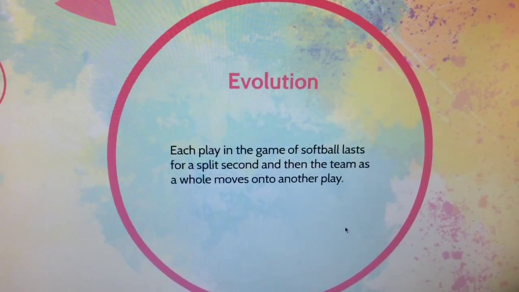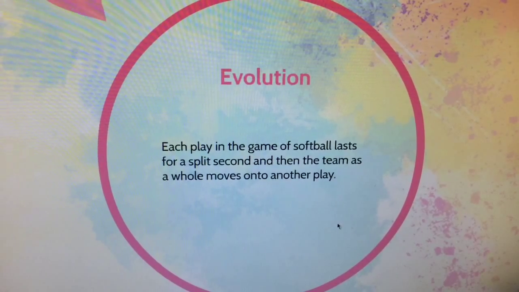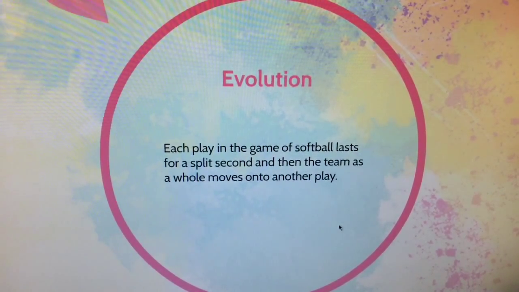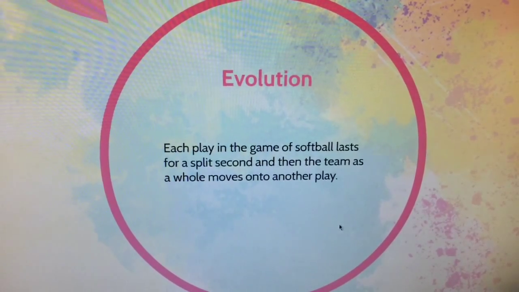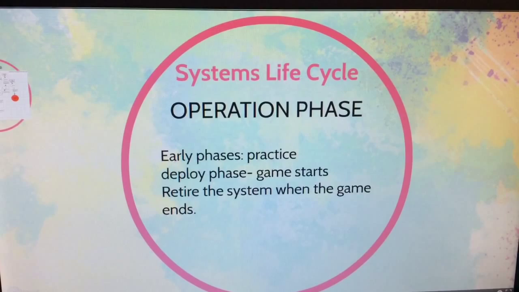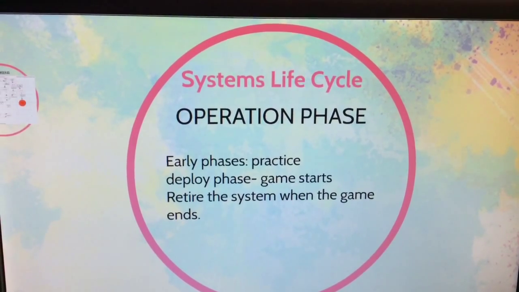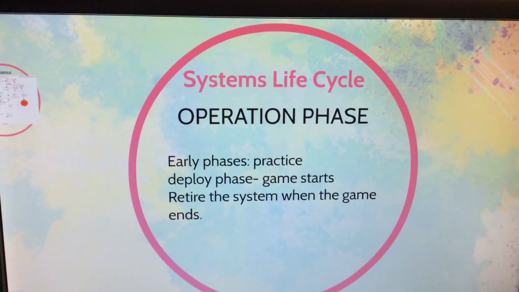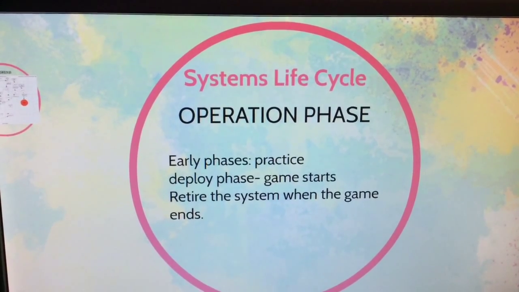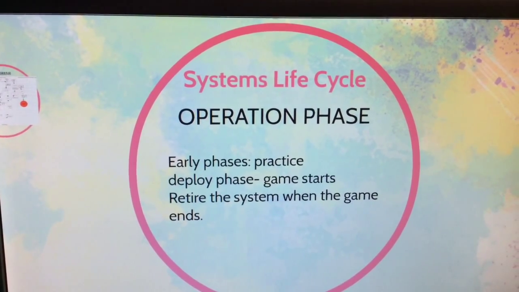Systems engineers concern themselves with how the system and elements interact both within and external system boundaries. My system boundary is the entire game. Once the system boundary is reached, the individual plays are over until the next game begins. A play in softball is in the operate the system phase. The phases of the life cycle leading up to deploy the system all happen in practice. Deploy the system begins when the game starts, and the system is operating as the game goes on. Once the game is over, the system is retired.